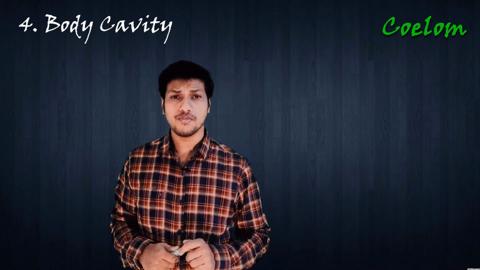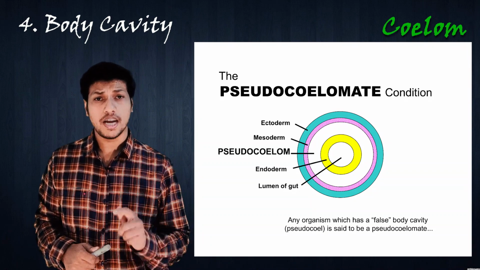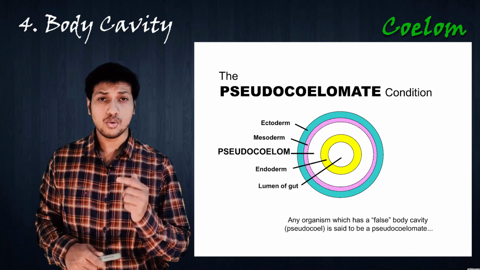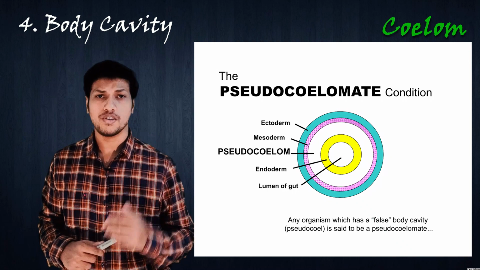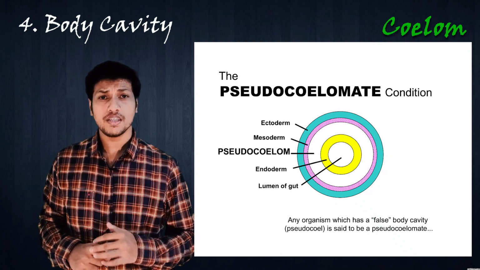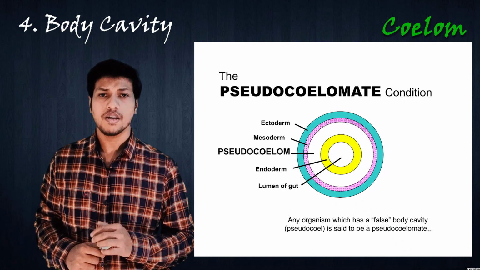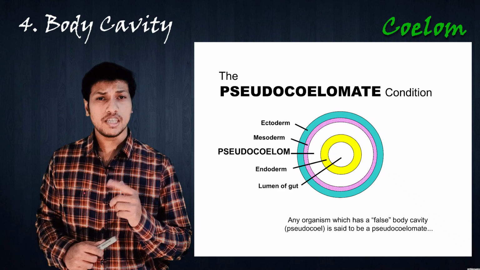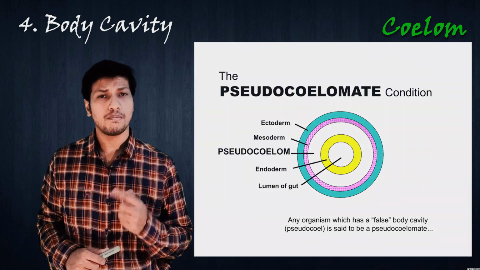This pseudocoelom differs from the true coelom as it is located between the lining of the gut and the outer body wall, while a true coelom is located between the muscle layer and the outer body wall. The second difference is that the true coelom is derived from mesoderm and a pseudocoelom is derived from blastocoel. That's why many times pseudocoelomates are also known as blastocoelomates.